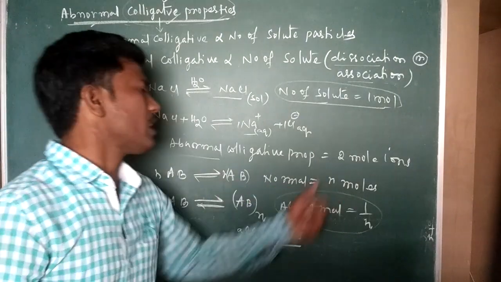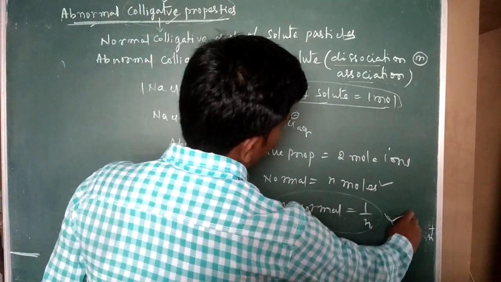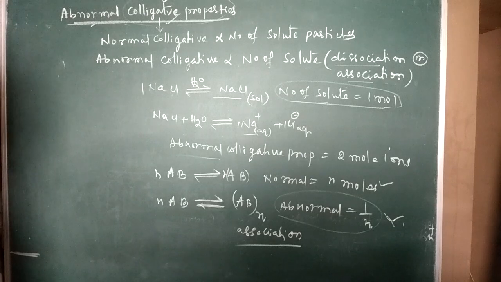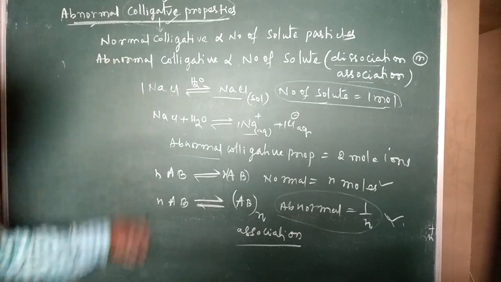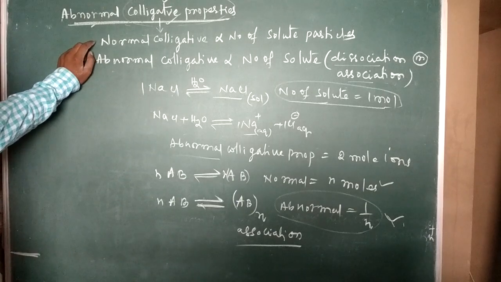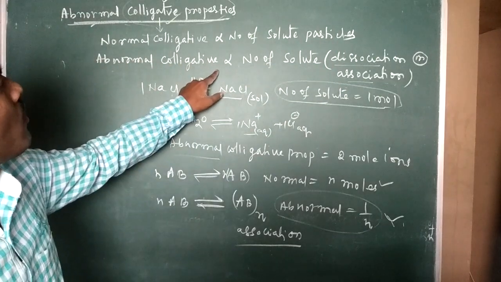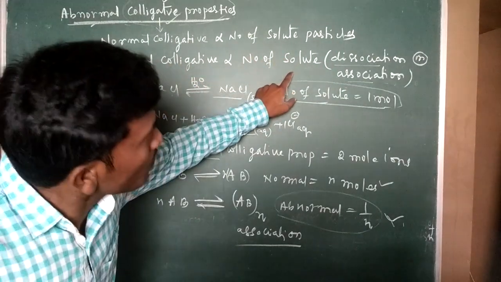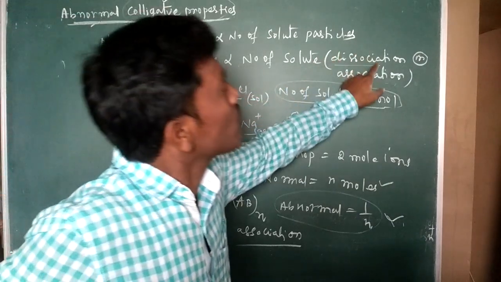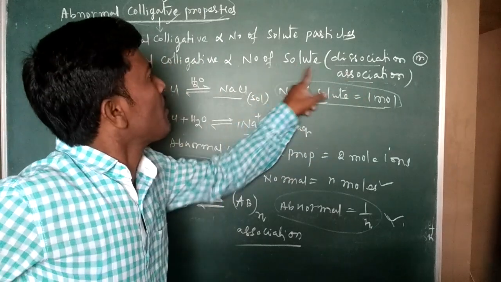Normal, it is N moles, and it is a normal colligative property, but this is an abnormal colligative property. That is the difference between normal and abnormal. So by these examples we can easily understand: normal colligative property depends on the number of solute particles. Abnormal colligative property also depends on the number of solute particles only, but that solute may either dissociate or associate, and based on that we get the number of solute particles.